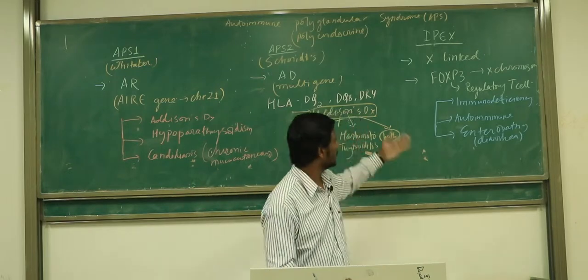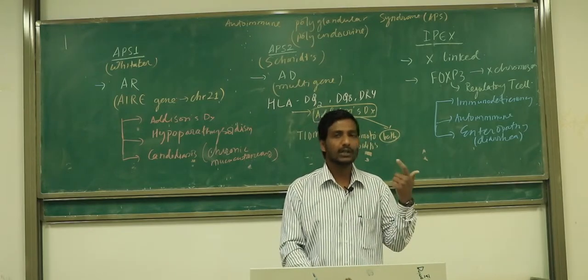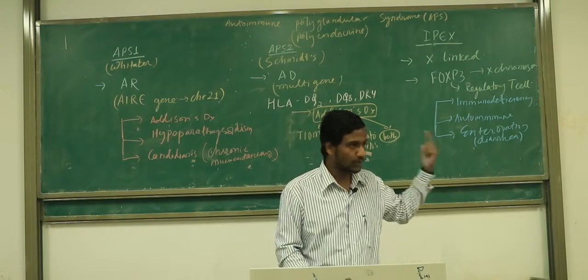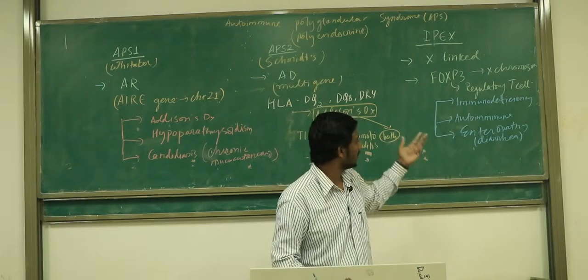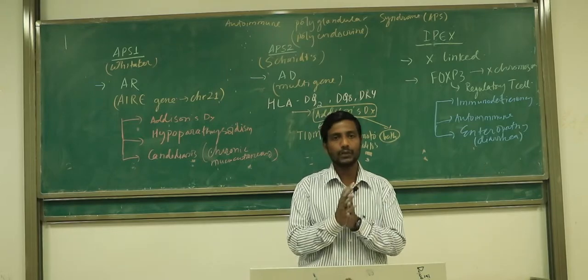And what are the features of the IPEX? What is the first one? Immunodeficiency. Second one is autoimmunity, right? All kinds of features, whatever we learned, can happen. And the third thing is what? Enteropathy, the diarrhea. Clear what I'm saying? Okay, so we stop our class here.